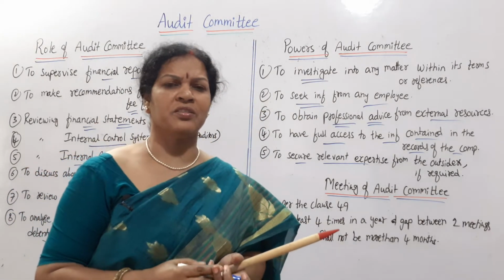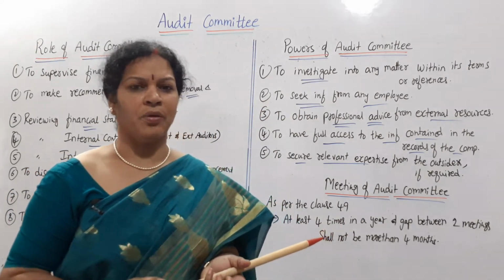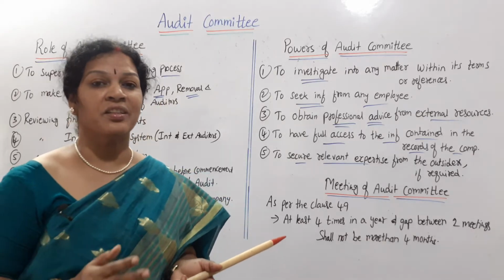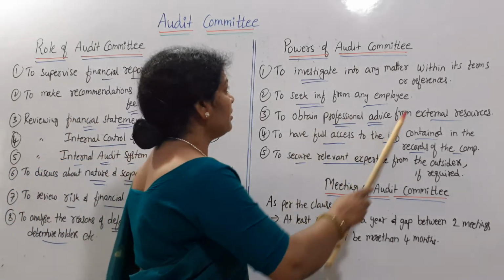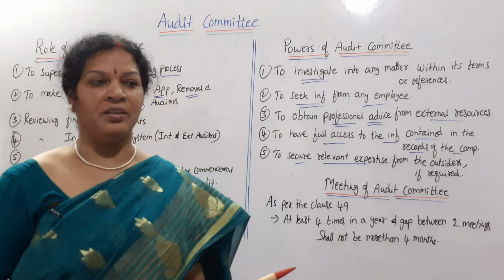If any outsiders are required, they can just appoint them, or they can consider their advisors also. So these are the powers of the audit committee.